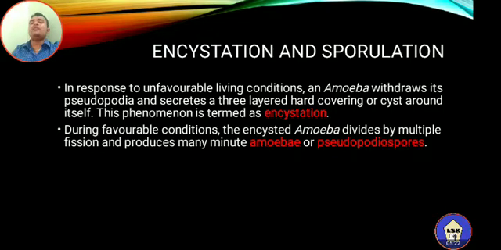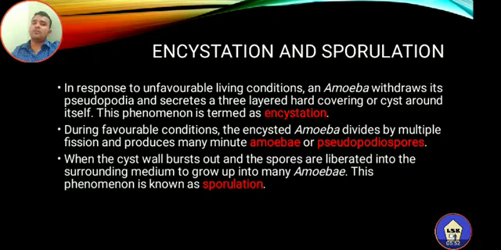When the favorable condition returns, the encysted amoeba divides by multiple fission. Just now I told about the multiple fission. Internally the division of a nucleus takes place, followed by cytokinesis. So the amoeba divides by multiple fission and produces many minute amoebae, which are also called pseudopodiospores.